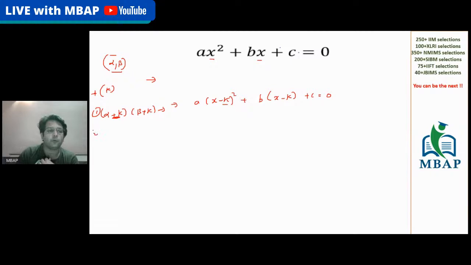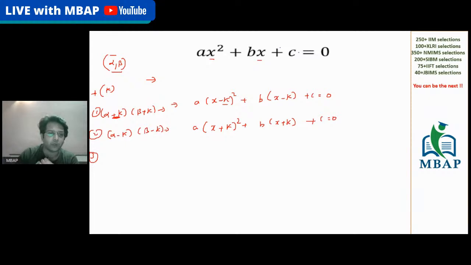Second, if you want to make a new equation in the form of alpha minus k and beta minus k, you are removing the value of the constant from the given equation. All you have to do now is change the value. This time you will write (x plus k) the whole square plus b times (x plus k) plus c is equal to 0.